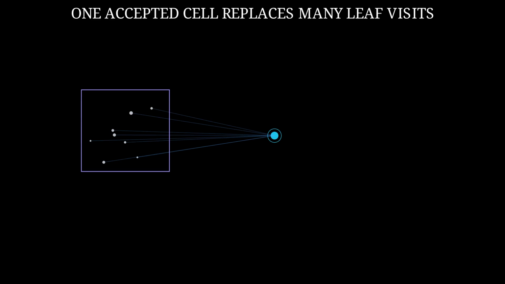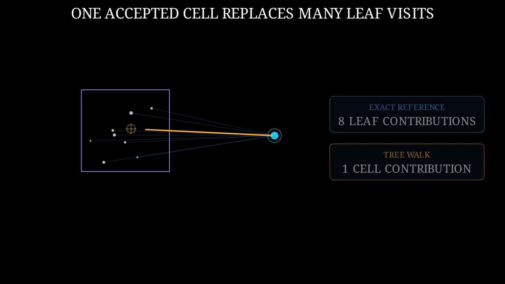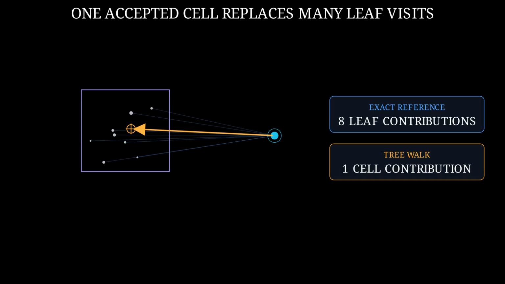The stored center of mass now has a job. From a distant probe, this compact cell may replace 8 separate force contributions with one aggregate contribution. The exact arrows remain our reference. The amber arrow is cheaper because the tree walk accepted 1 cell instead of visiting 8 leaves.